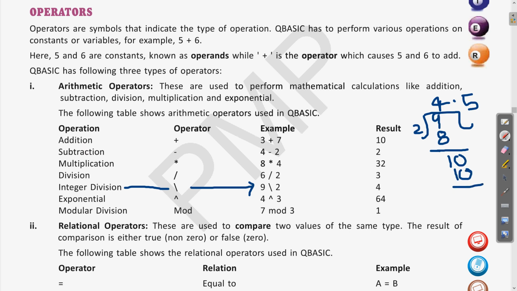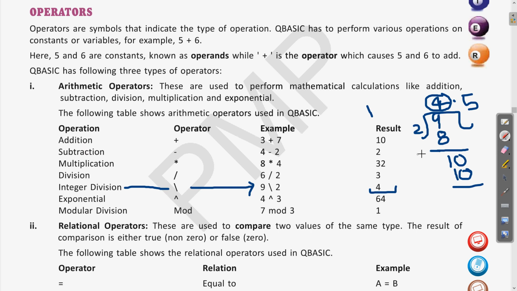So when we use integer division, this will give you only the integer part of the answer, that is 4, and the 0.5 will be removed. This is the meaning of integer division. If it is 8 divided by 2, then exactly we will get 4.